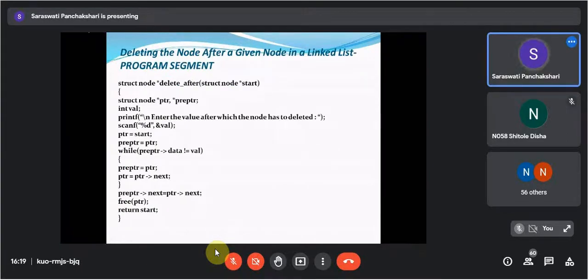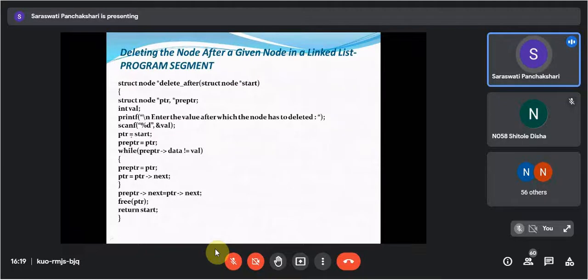the program segment. Struct node pointer delete after, struct node pointer start. Start we are passing here, then two pointers we are taking, pointer PTR, pre-PTR, then int value. We are taking that value, after that given node we are deleting the node. Then enter the value after which the node has to be deleted. We are reading that value.